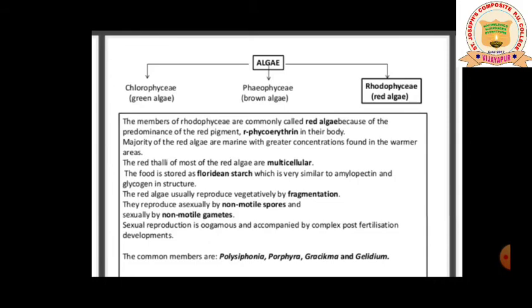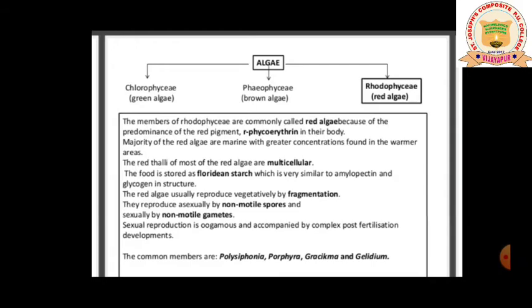Coming to the food stored. The food is stored as floridean starch, which is very similar to amylopectin and glycogen in structure. So floridean starch is stored as a reserve food material in Rhodophyce.